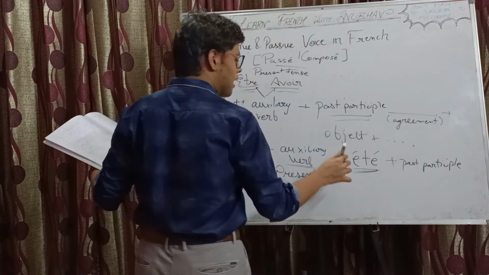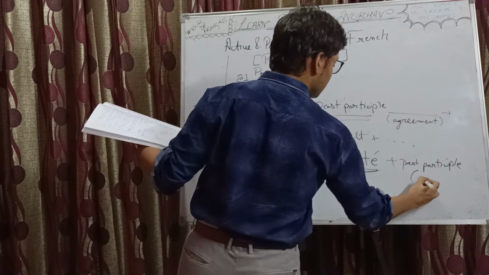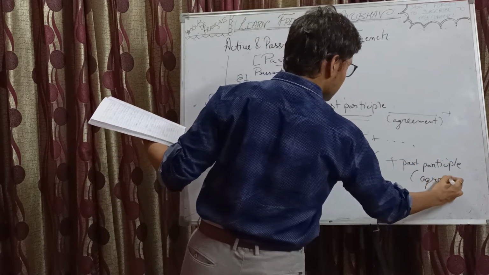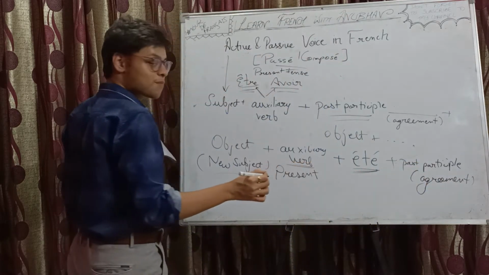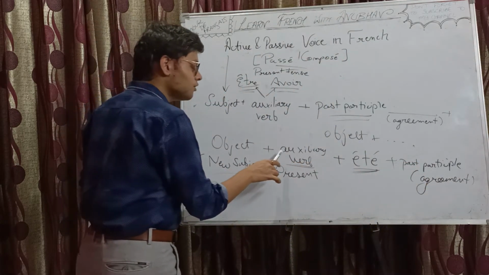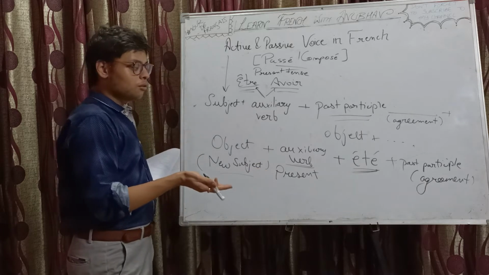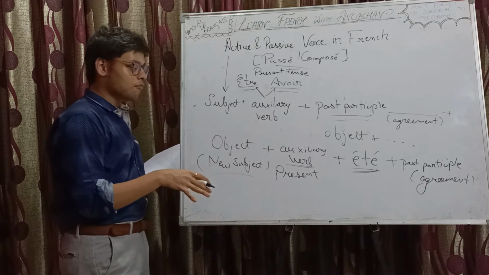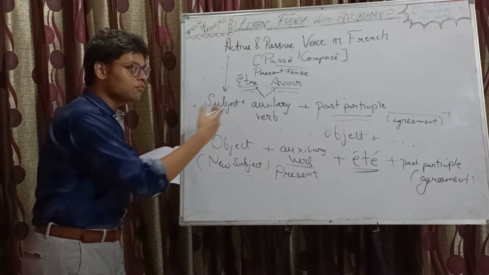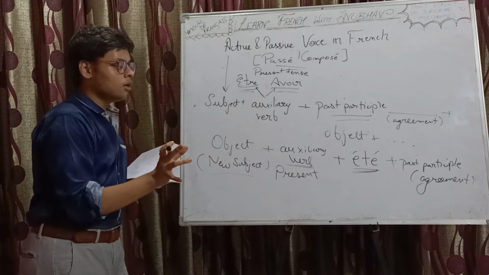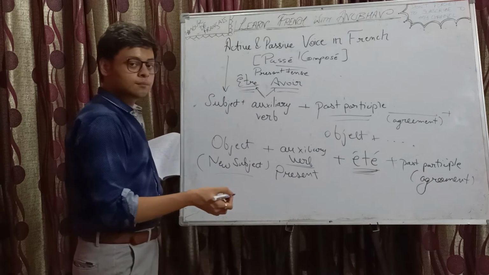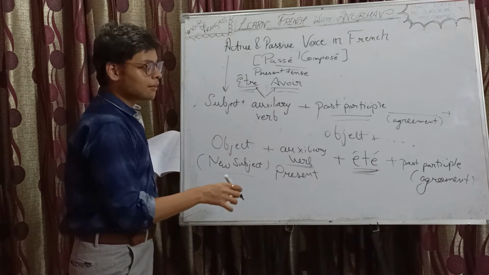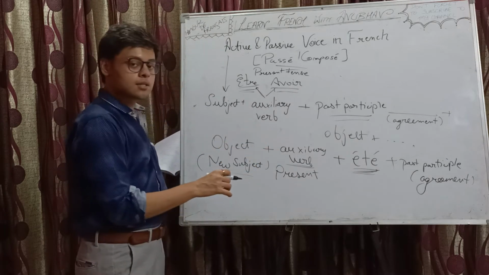And in passive, after the past participle, following the agreement becomes compulsory. Why? If the auxiliary verb is être, then we are sure to do this, right? But when it's avoir, then why do it, apart from the direct object pronoun thing? Because we have être's past participle here, that's why we need to follow the agreement.